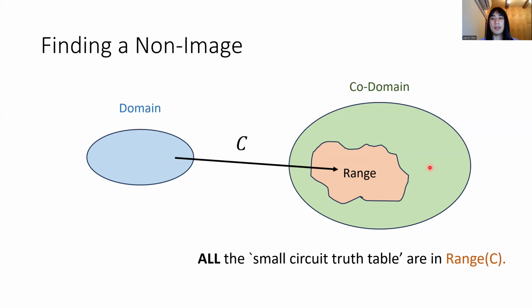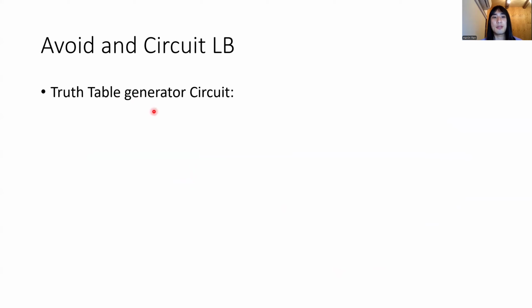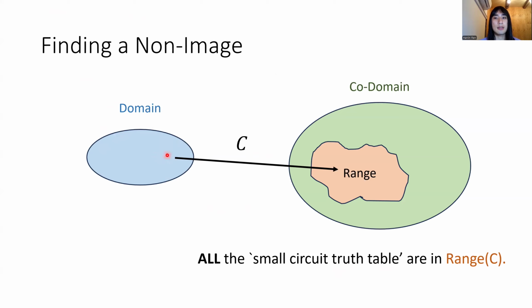Let me get into more details. There is an object called the truth table generator that will connect range avoidance and circuit bounds. This generator takes a description of a size S circuit to its truth table. Turns out that when S is something like 2^n/n, this truth table generator is stretching. Stretching just means that the domain size is smaller than the codomain size.